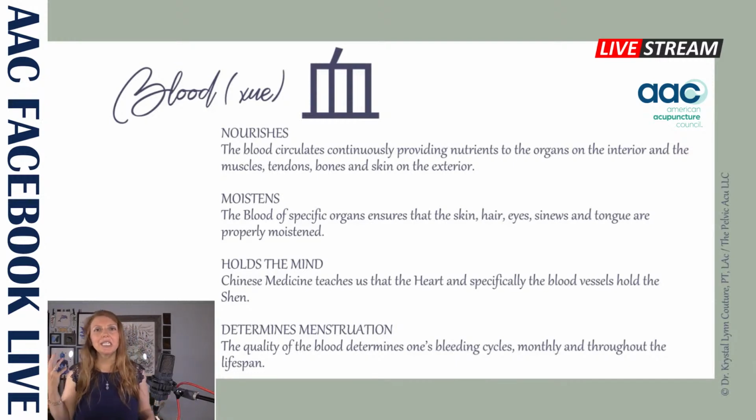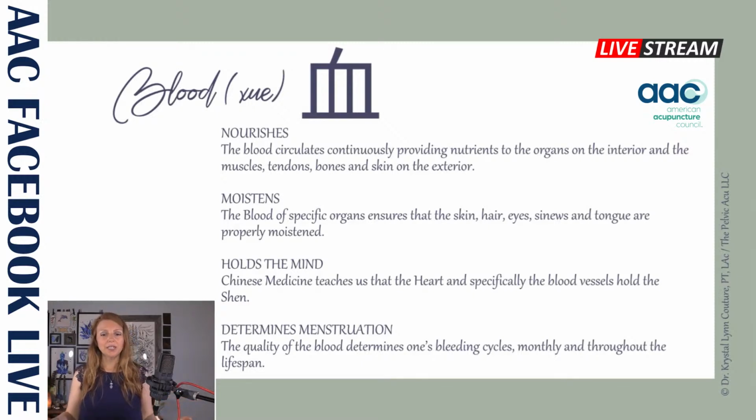The blood circulates continuously through our system, providing us with nutrients to our organs on the interior and to the muscles, the tendons, the bones, and the skin on the exterior. The blood of each specific organ ensures that the skin and the hair and the eyes and the sinew and the tongue are properly moistened. So the blood has a direct role in moistening. This is really important as we start to think about female cycles.